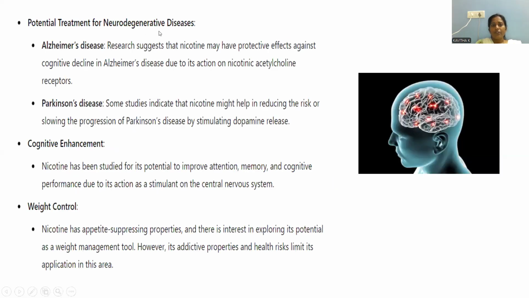Potential treatment for neurodegenerative diseases. In the neurological system, millions of neurons are working effectively with coordination among them. The entire system is working. Whatever things we are seeing, immediately we respond to that. That purely depends upon the nervous system only, right?